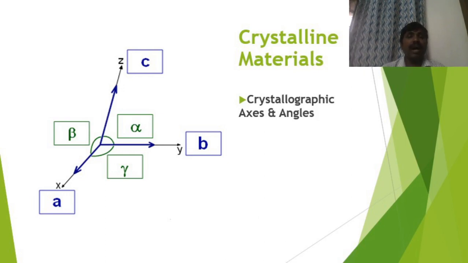Alpha is the angle opposite to the crystallographic axis A. Beta is the angle opposite to the crystallographic axis B. Gamma is the angle opposite to the crystallographic axis C. So like that, crystallographic parameters, crystalline parameters are A, B, C and alpha, beta, gamma. So you understood what are ABC and what are alpha, beta, gamma in a crystalline material in crystallography.